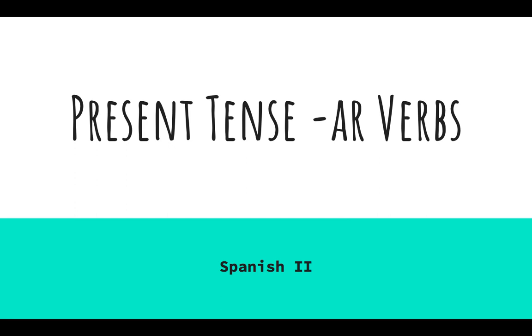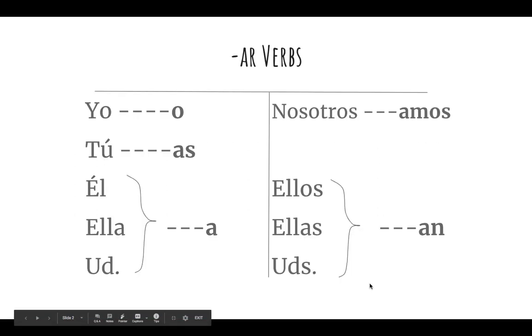Now, a verb shows action and it has to change form based on who is doing the action. The wonderful thing about Spanish verbs is that they follow a predictable pattern. So, today we are going to look at AR verbs, and these are verbs that end in AR. In order to conjugate them, you're going to find the stem by chopping off the AR and adding the endings like you see here.